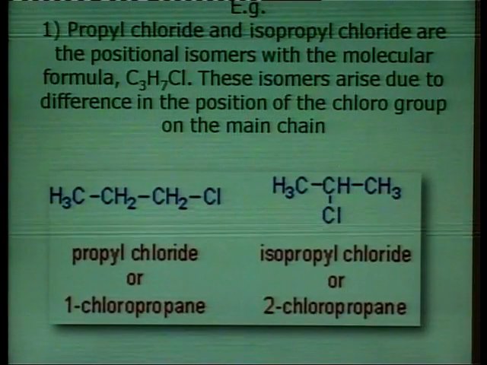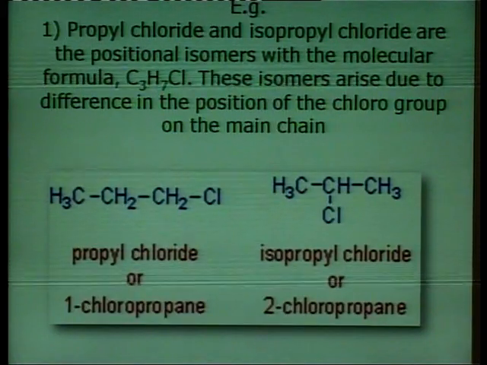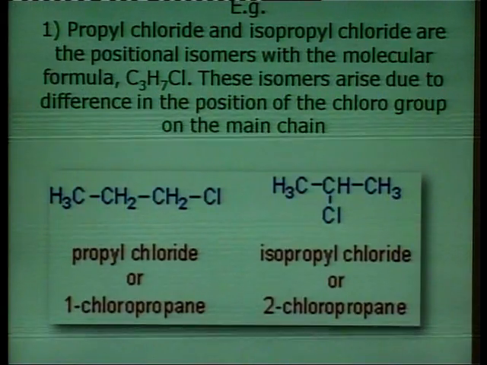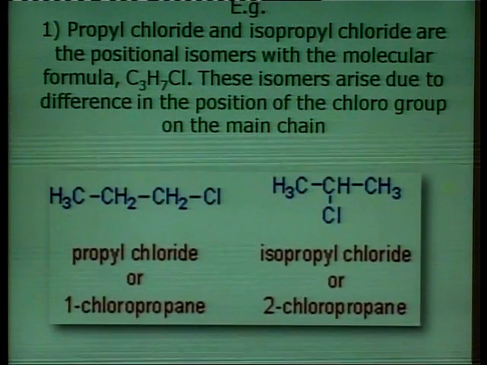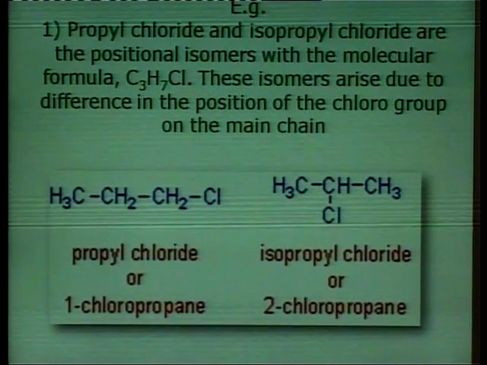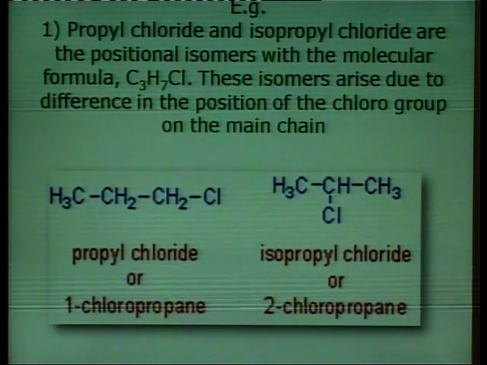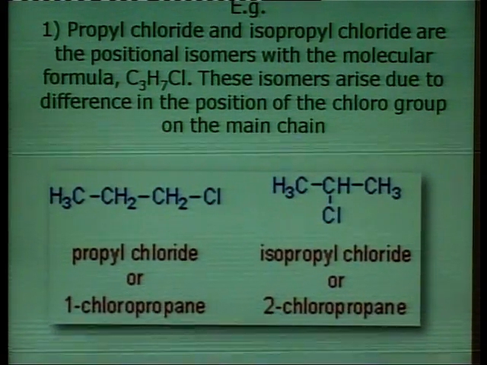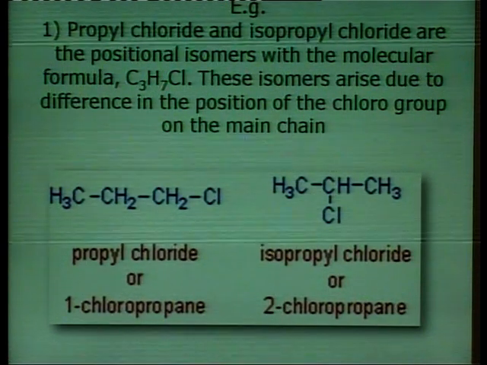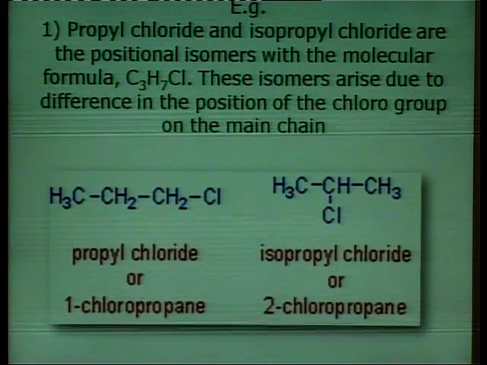For example, this is the example of propyl chloride. In normal propane, one hydrogen is replaced by chlorine at the number 1 position, and the IUPAC name of this compound is 1-chloropropane.